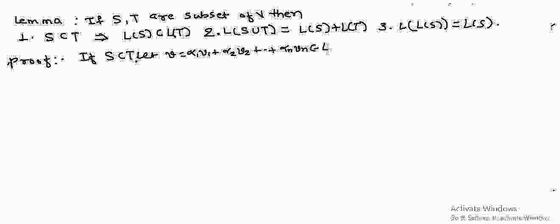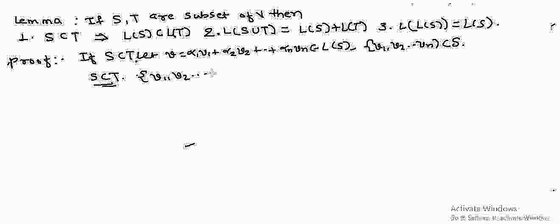This is an element of L of S, and obviously this set v1, v2, vn is a finite subset of S. But it is given that S is a subset of T, and therefore this set v1, v2, vn is a subset of T also.